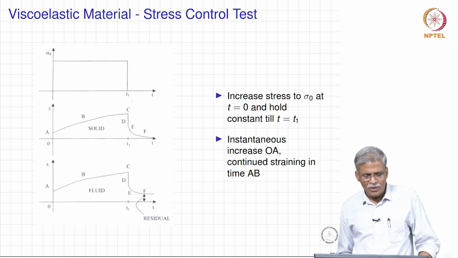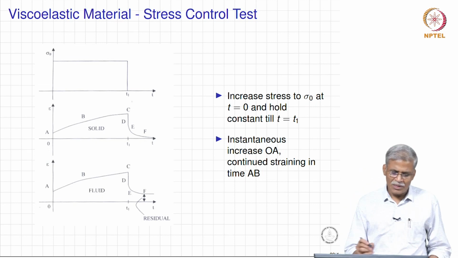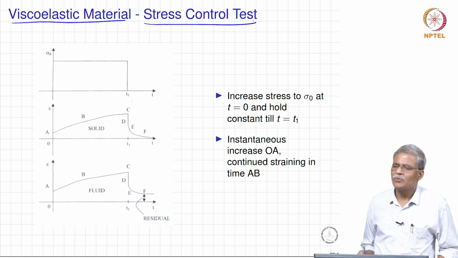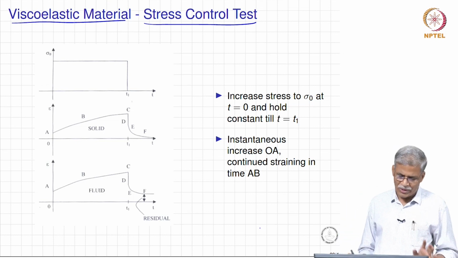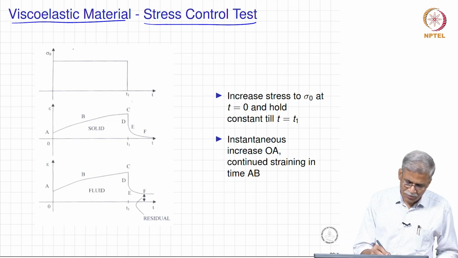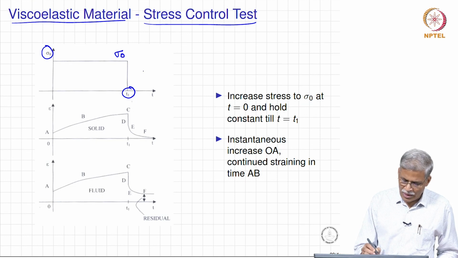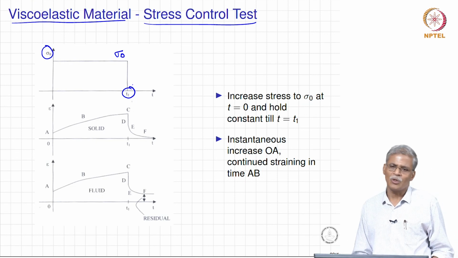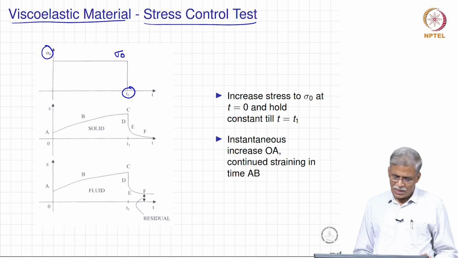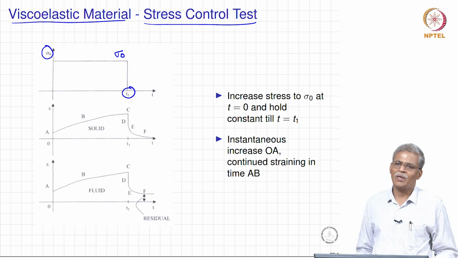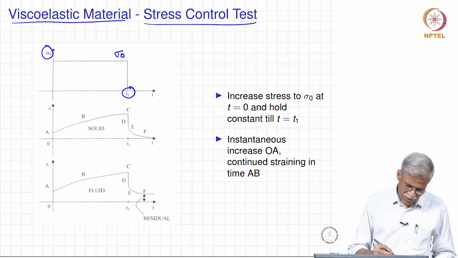Okay. So, now let us talk in terms of the same thing, a viscoelastic material, and we do a stress control test. Let us do this very carefully. I apply a sigma naught for time t1, which means I apply sigma naught and at time t1 I bring it to 0. Now, this is the hypothetical response that I am expecting for a solid as well as a fluid.